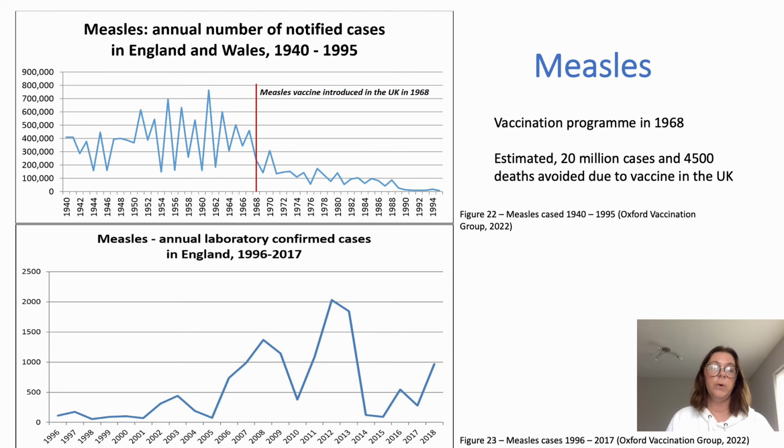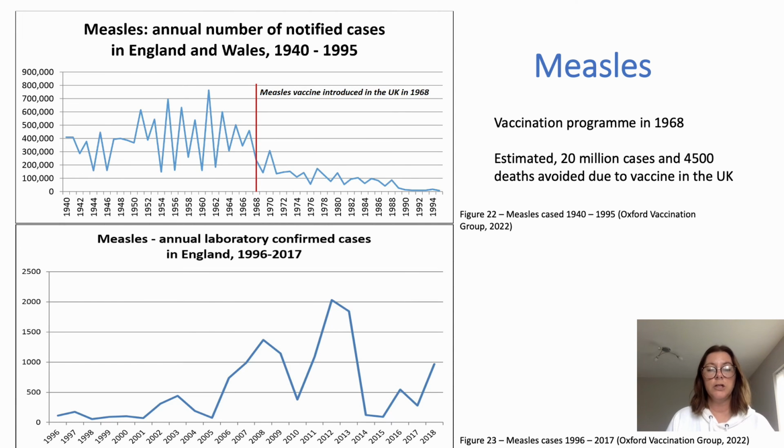As you can see in the table, a steady decline in measles has occurred since 1940, and following the measles vaccination programme in 1968, a further considerable reduction was seen in the number of cases. The second chart shows confirmed cases between 1996 and 2017, with a substantial increase in 2012. These outbreaks of measles are believed to be due to a reduction in children receiving the MMR vaccine in the 2000s. Since the introduction of the measles vaccine in 1968, it is estimated 20 million cases and 4,500 deaths have been prevented within the UK.